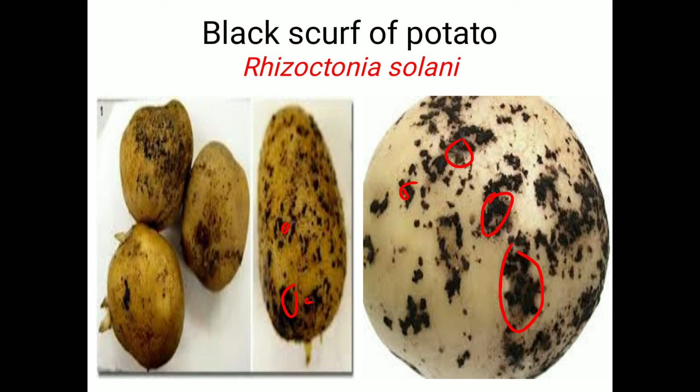Stems with cankers can become girdled or result in stunted growth of the plants. Leaves of infected plants develop a chlorotic or purplish coloration. If you observe the leaves, they show purple or chlorotic coloration. In severe infection, green tubers develop above the ground. So this is about the symptoms of black scurf of potato.